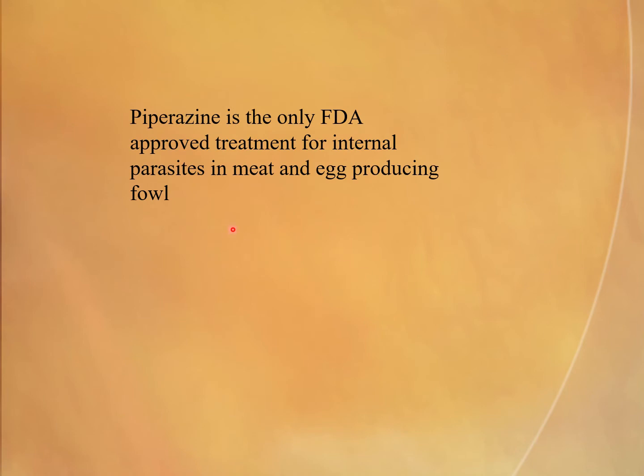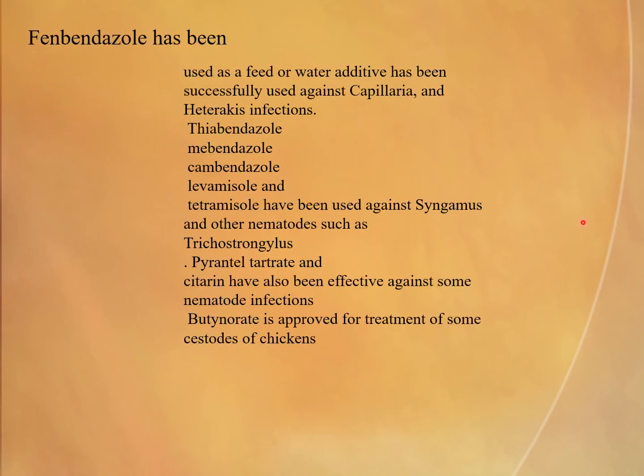Piperazine is the only Food and Drug Administration approved treatment for internal parasites in meat and egg producing fowl. Others are allowed for non-meat or egg fowl. Fenbendazole has been used as a feed or water additive and has been successfully used against Capillaria and Heterakis infection.